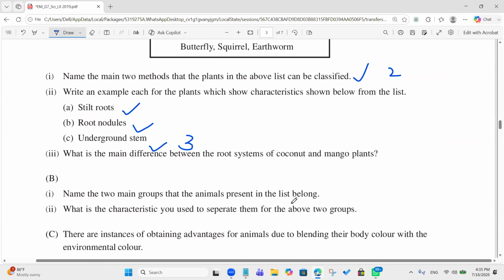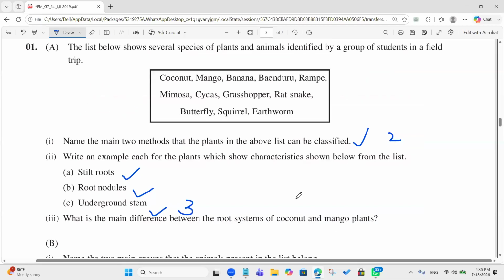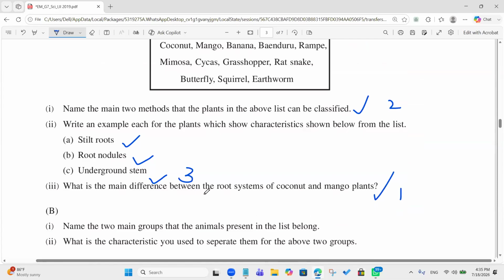What is the main difference between the root systems of coconut and mango plants? Coconut has a fibrous root system while mango has a taproot system. Correct, your answer is correct. Good, take 1 mark for this.